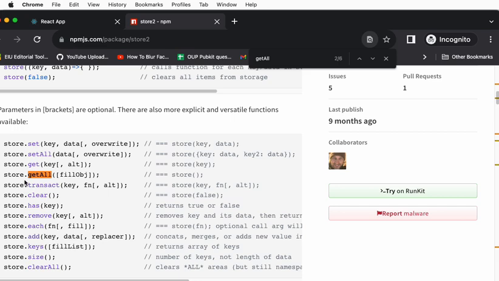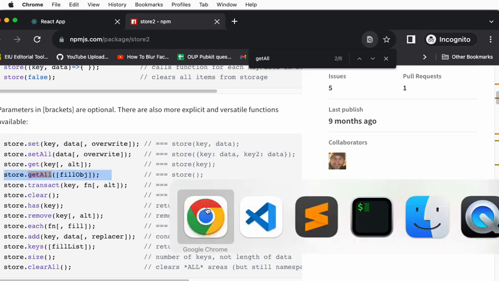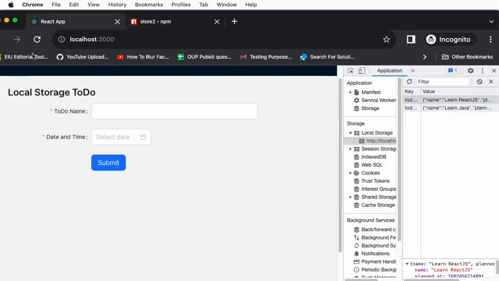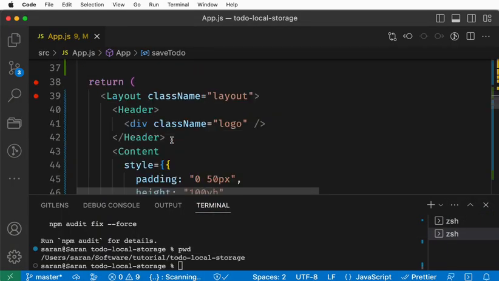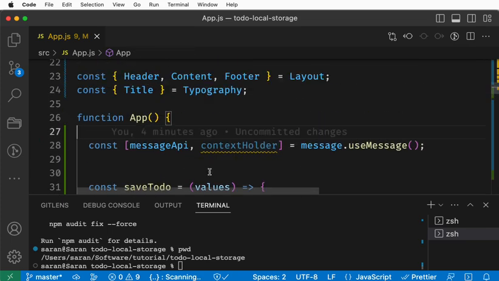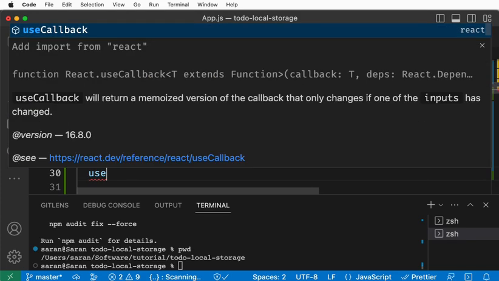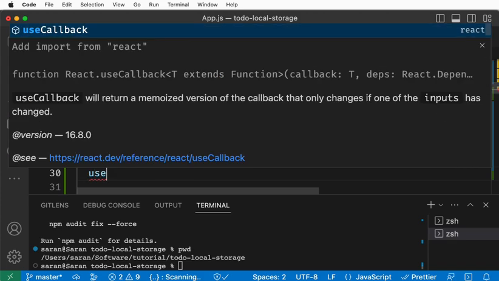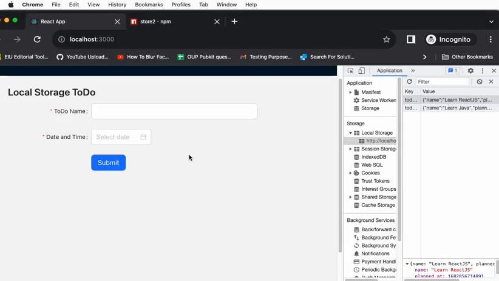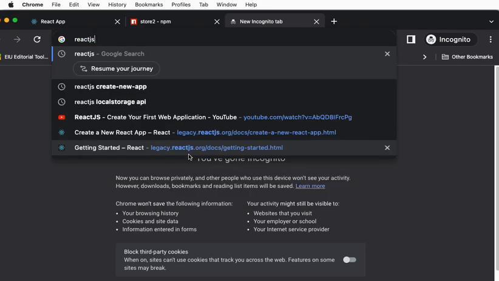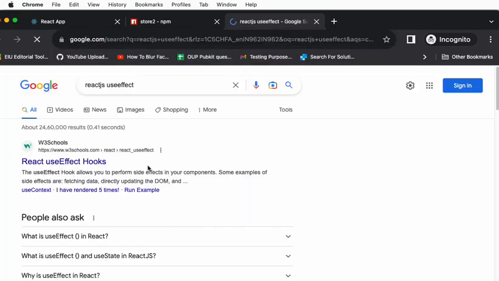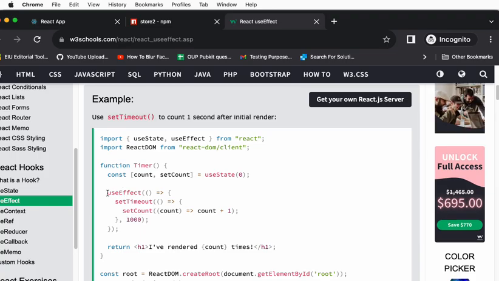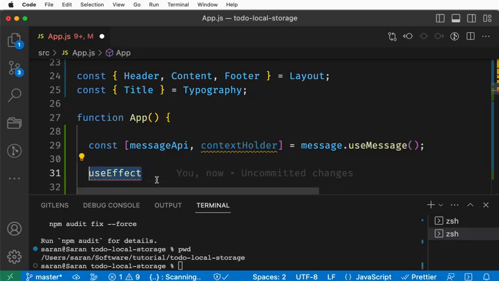Okay, no problem. So how do we get all? As soon as you open the page, you want to render the to do, correct? Now in the React application, you all know that there is something called the useEffect. Better to copy paste the useEffect.